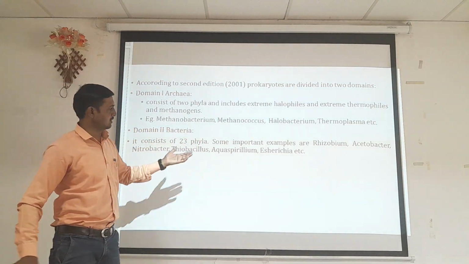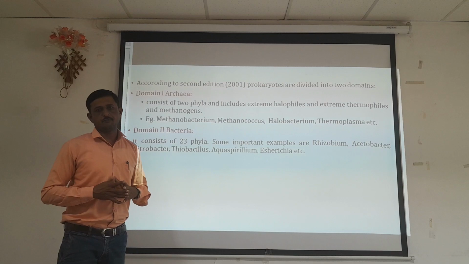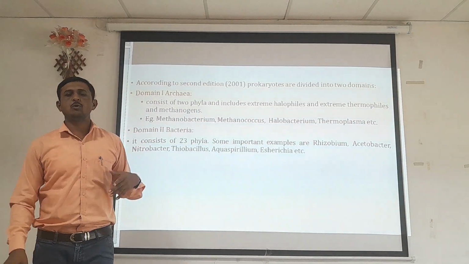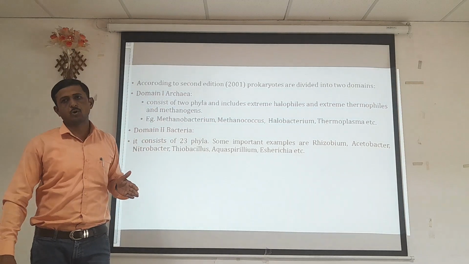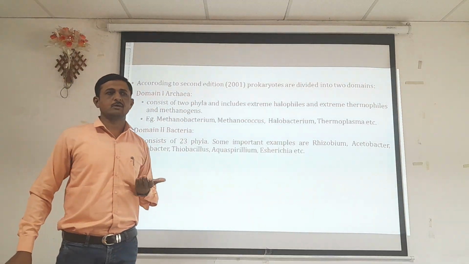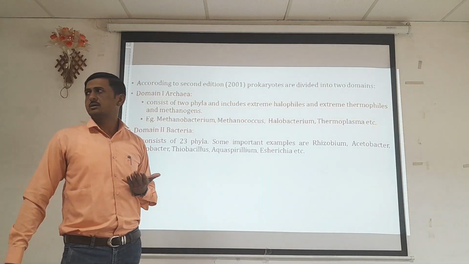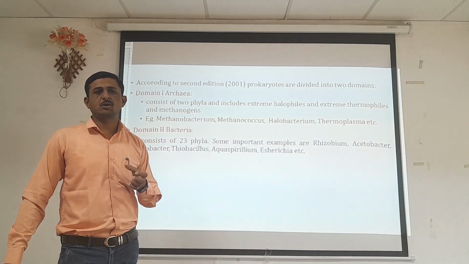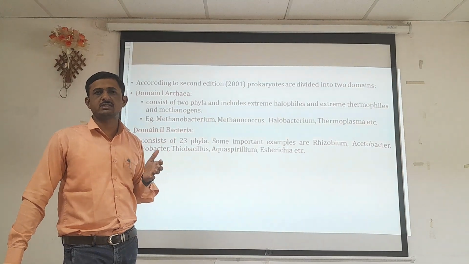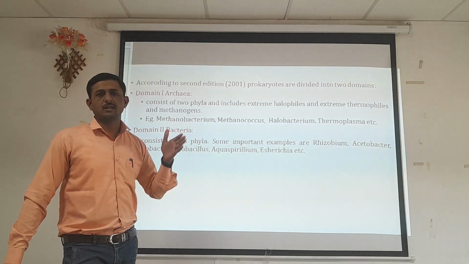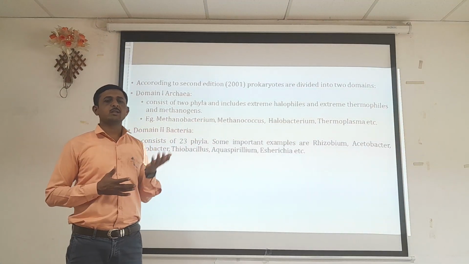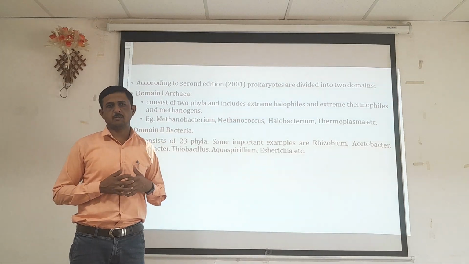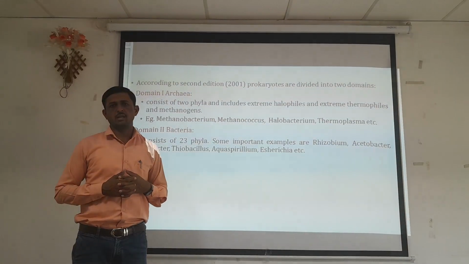On that basis, they are grouped into 23 phyla. So this is all about Bergey's Manual of Systematic Bacteriology. By following the proper ordering and characterizing organisms using the tests suggested by Bergey, we can classify the organism with the proper classification system, and it can be helpful for the identification of microorganisms at laboratory scale.